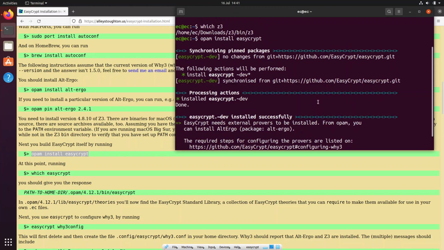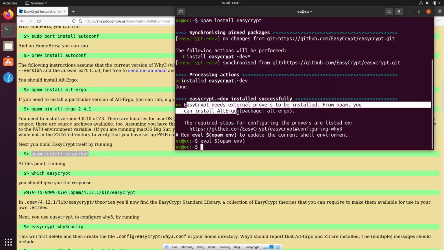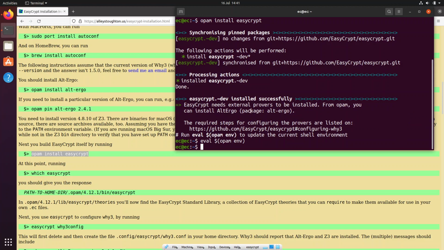Okay, let's see now. Okay, it says it needs external provers to be installed. Yes, we have installed them, but now we need to configure them. But let's see first.